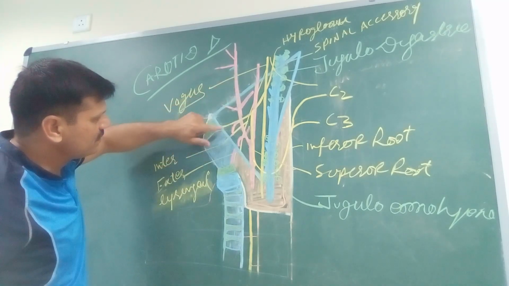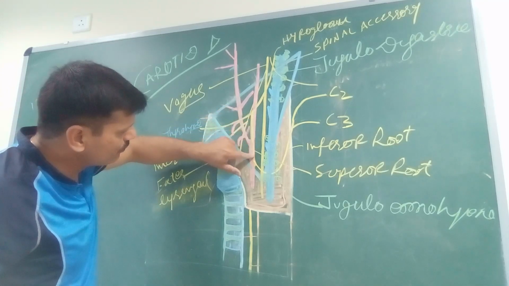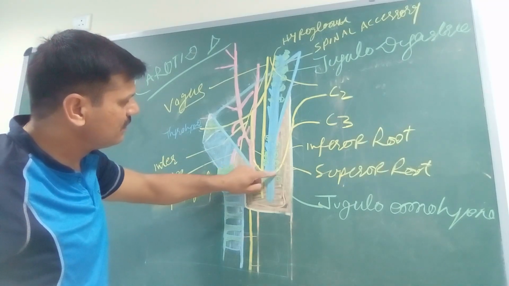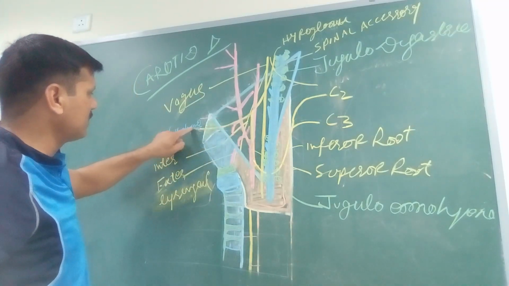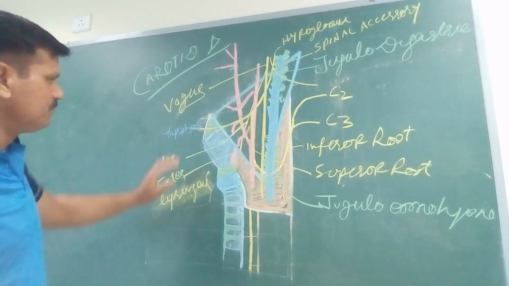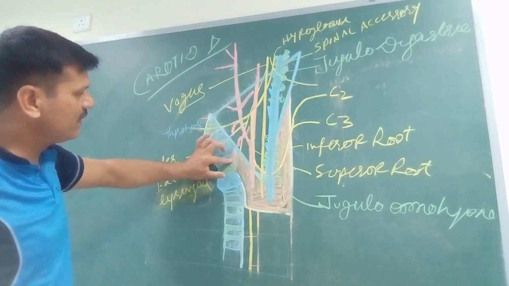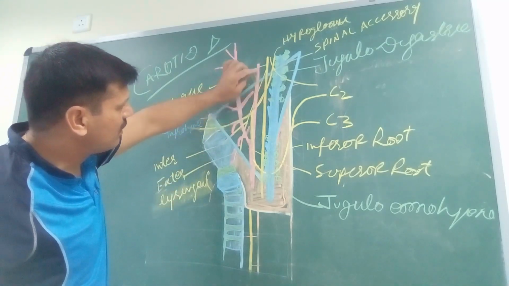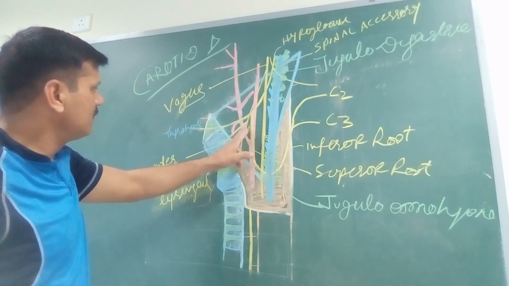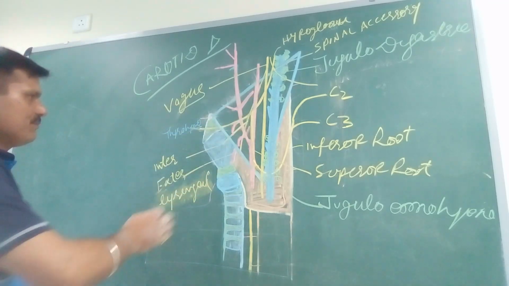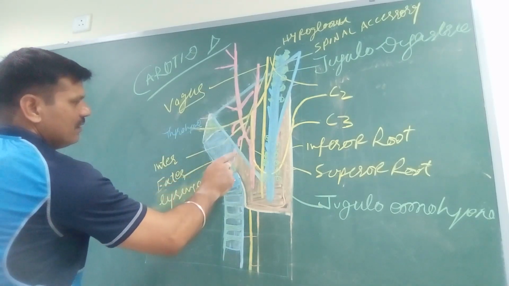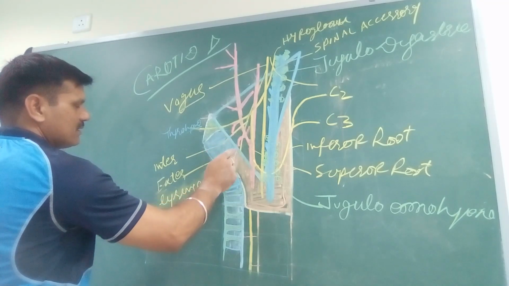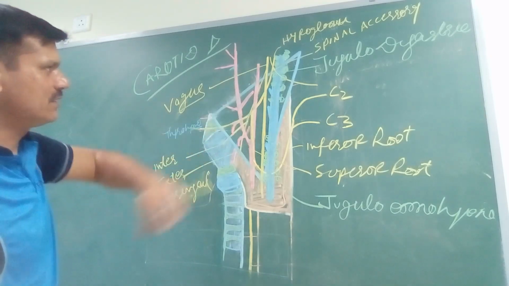It sends 2 branches. One moves lower down and is part of the superior root of the ansa cervicalis, and the other branch supplies the thyrohyoid muscle. Another is the branch of the vagus nerve, the pharyngeal branch. It gives 2 branches, the internal and the external laryngeal, to the larynx. These are the internal and external laryngeal branches, which are branches of the vagus nerve.